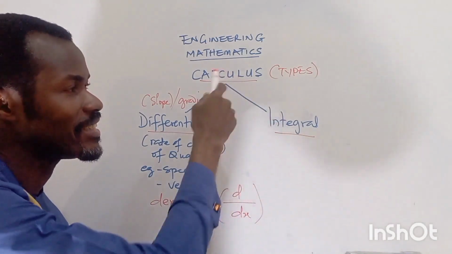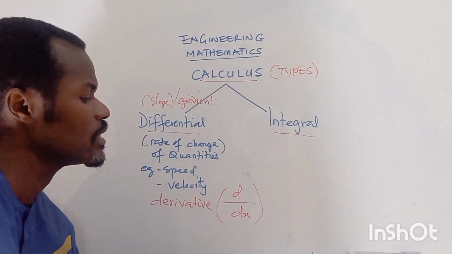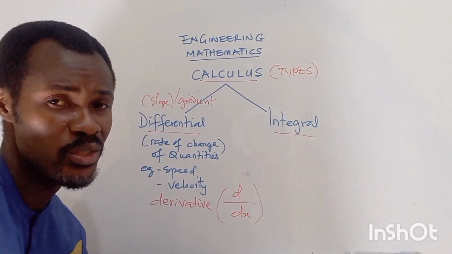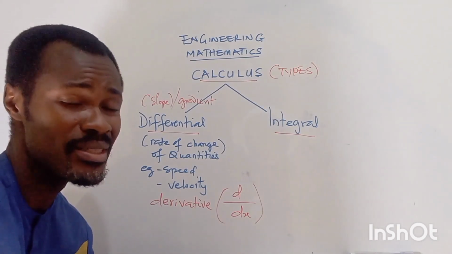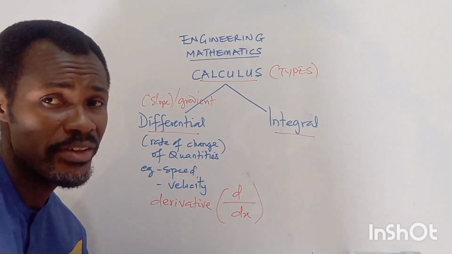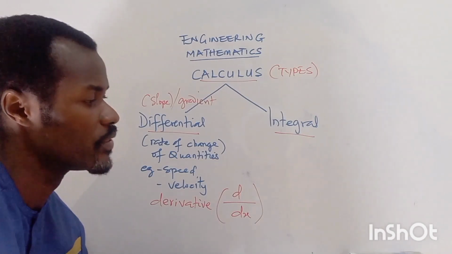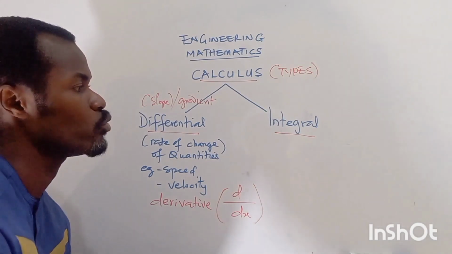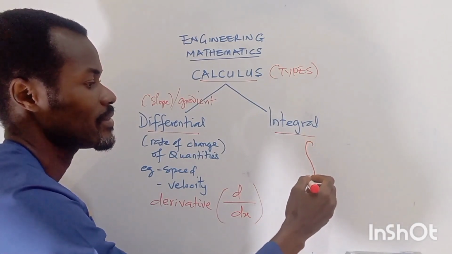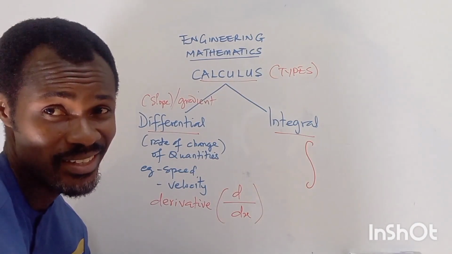Now what about integral calculus? Integral calculus has to do with area, the area of a region. Most times it is the total area or the accumulated area of curved surfaces. And we use this symbol, like an S shape, to represent the integral.